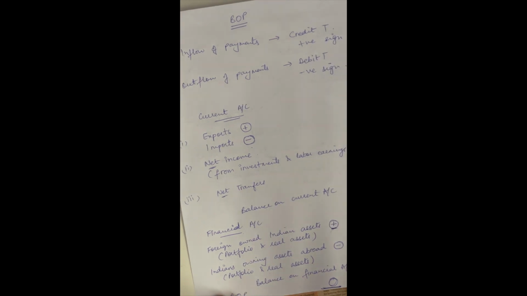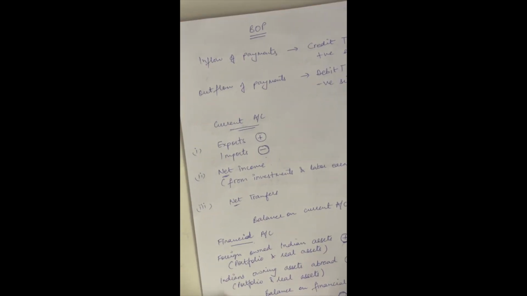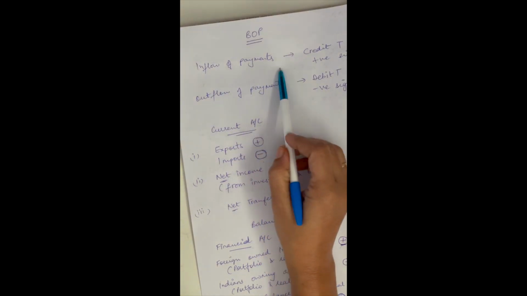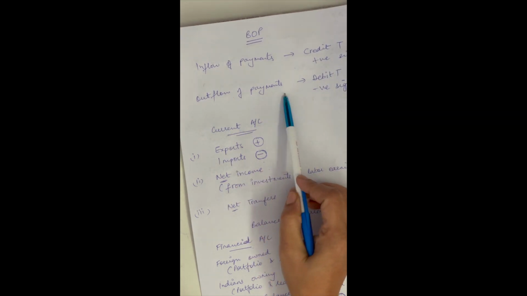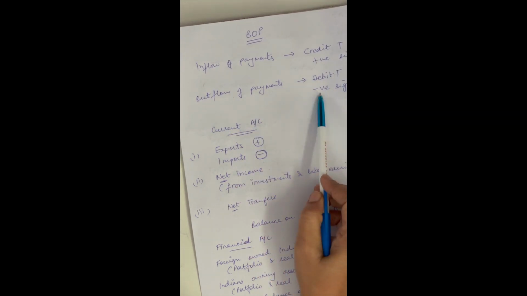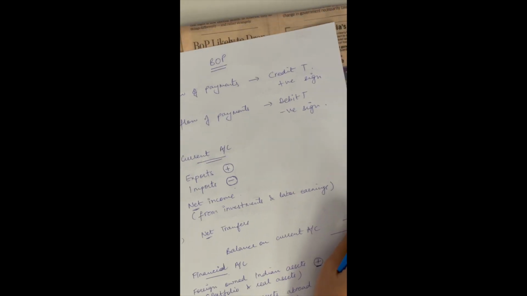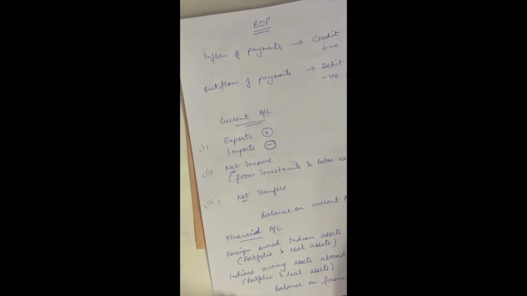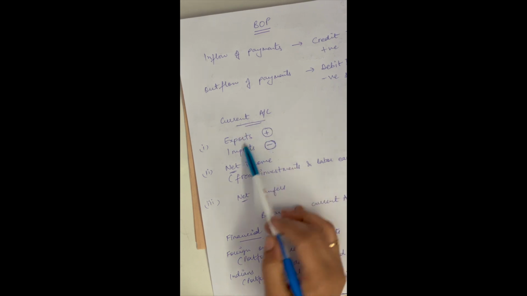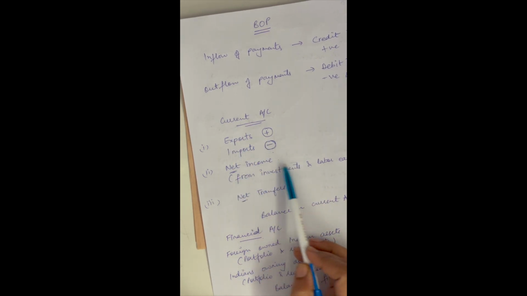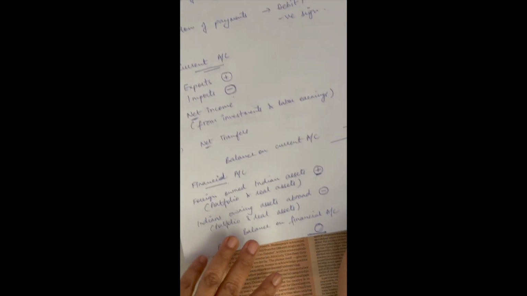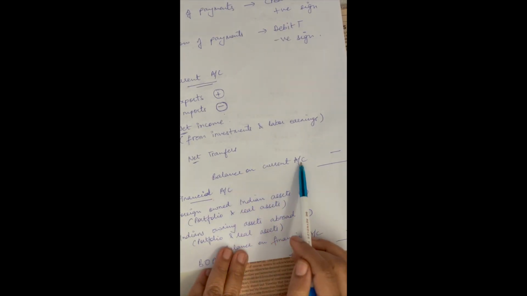Okay, so I'll just quickly go over it again. BOP is inflow of payments. If there is a credit transaction, positive sign. Outflow of payments, debit transaction, negative sign. Then BOP majorly has two accounts. The first is the current account: exports positive, imports negative, net income and net transfers, and all these give us the balance on current account.